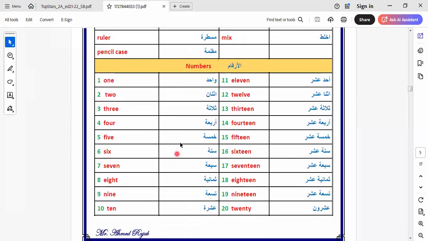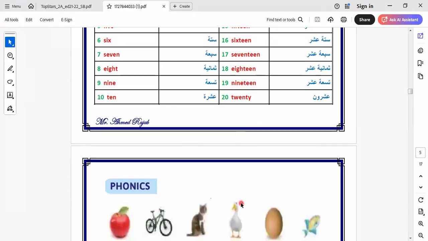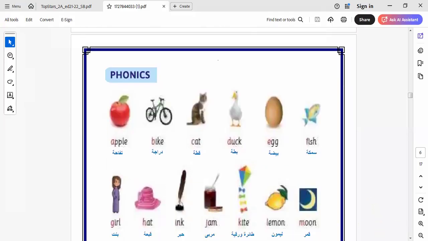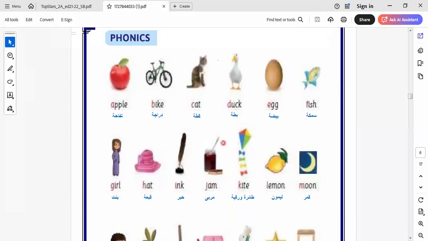Here we know the numbers and how to write them in numbers and in letters. There is 1, 2, 3, 4, 5, 6, 7, 8, 9, 10, 11, 12, 13, 14, 15, 16, 17, 18, 19, 20. We know some vocab and the phonics of this vocab.